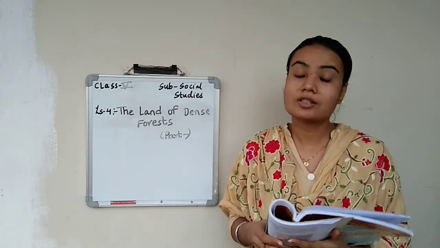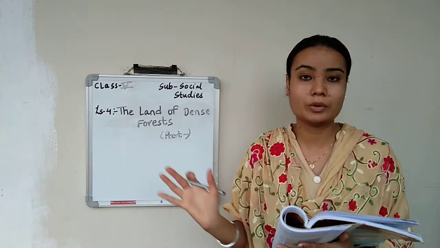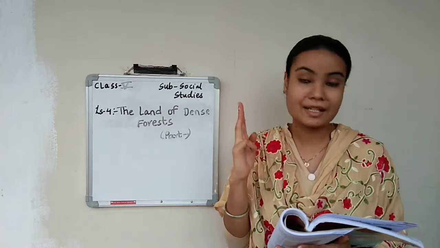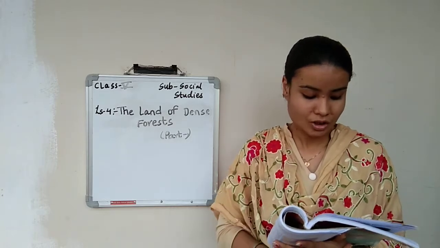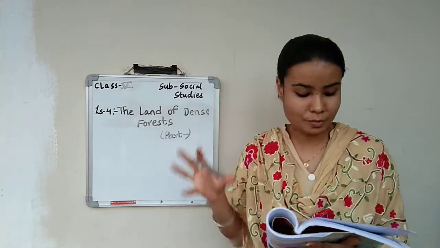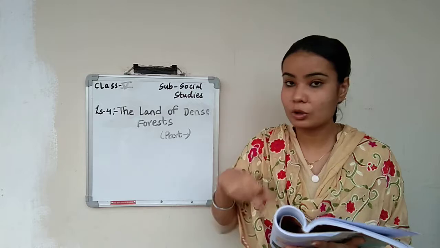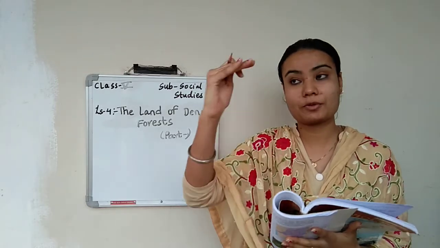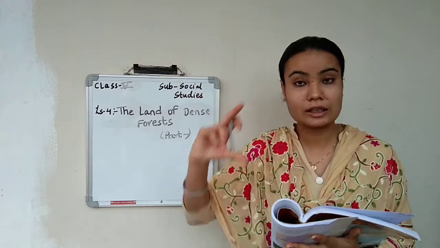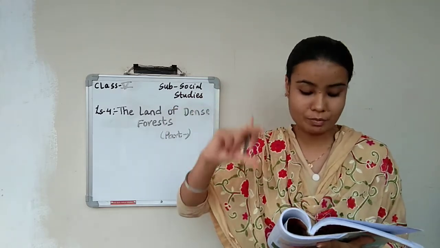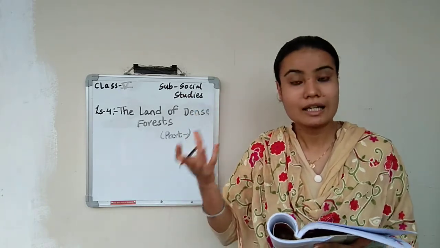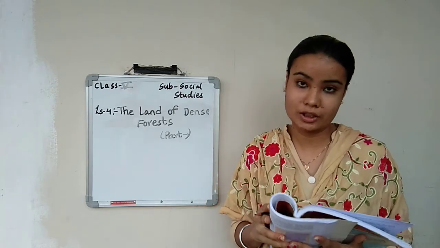And if there are different types of climate or temperature changing, then it is called what? Climatic regions. Climatic regions over the world, you have 3 types: the tropical region, the temperate region, and the polar region. The region from Tropic of Cancer to Tropic of Capricorn. You have a globe. In that globe you can see the Tropic of Cancer to the Tropic of Capricorn. That region is called what? Tropical region. Why? Because these regions are very hot as well as wet throughout the year.